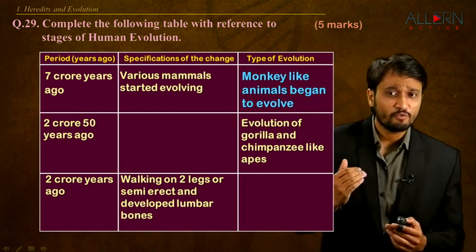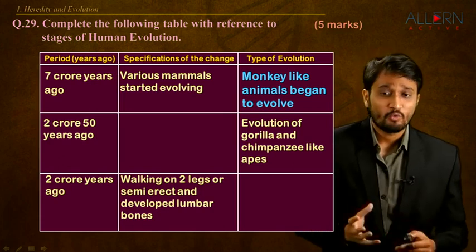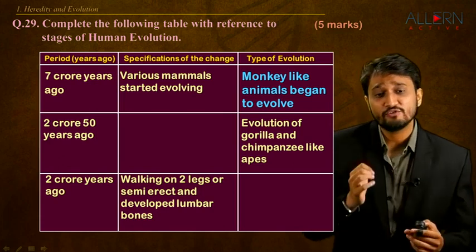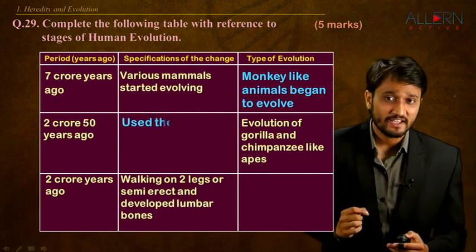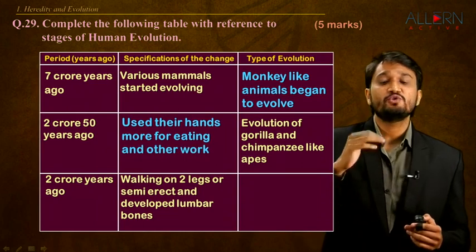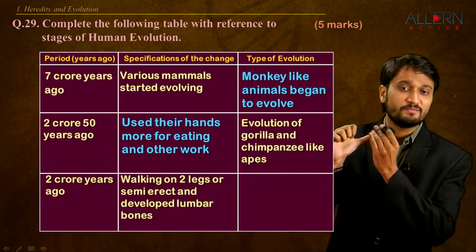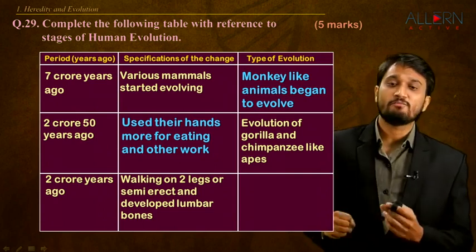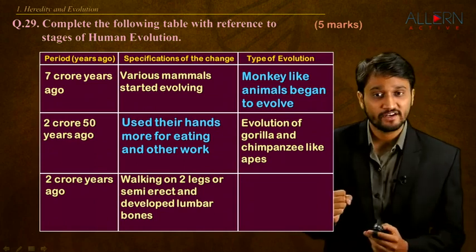Next, we fast forward to 2 crore 50,000 years or 50 lakh years ago. Over here what happened was evolution of the gorillas and chimpanzee-like apes happened. And the specificity in the evolution over here was they started to use their hands more to do other kinds of work, because opposable thumbs had developed so that they could grab onto the branches to jump from one tree top to another. A very important point in our evolution.